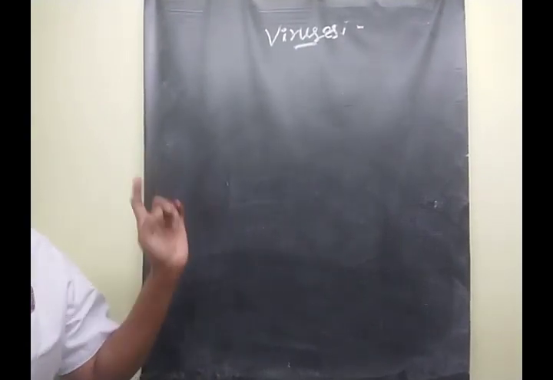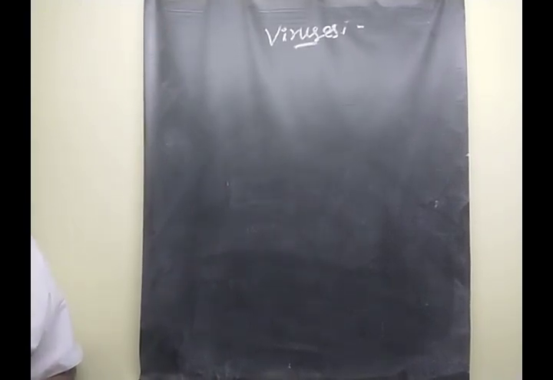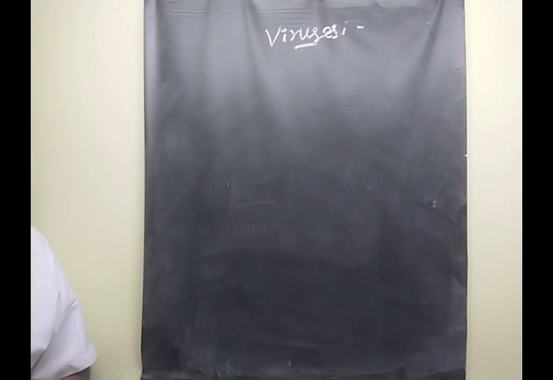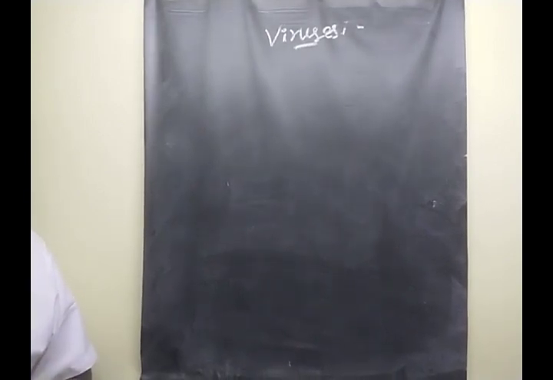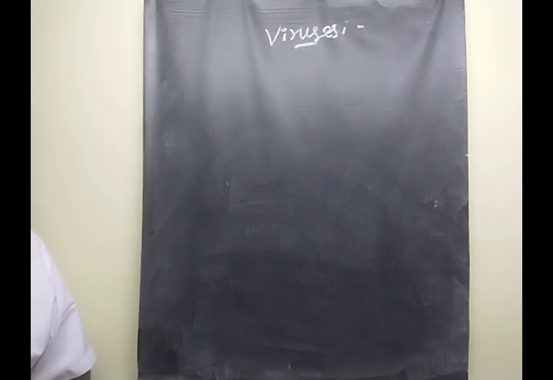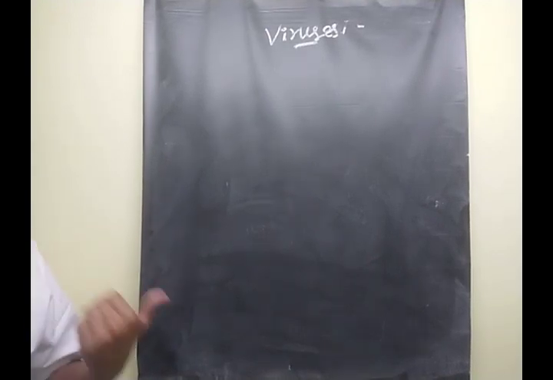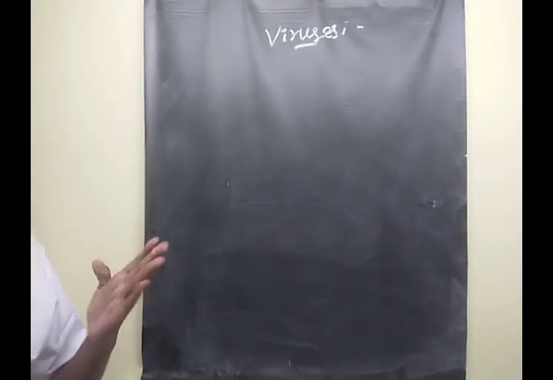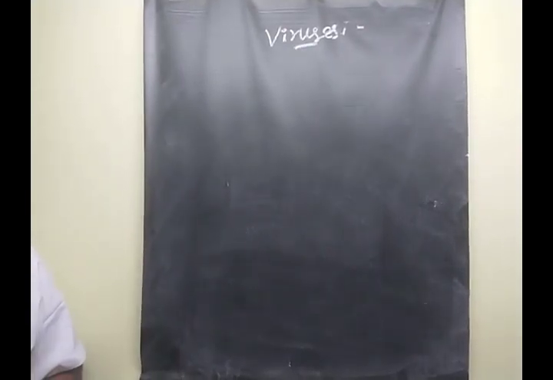Okay, so this is the definition of a virus. The virus is an ultramicroscopic or submicroscopic particle, an obligate intracellular parasite. Clear? The word virus is obtained from a Greek word, and its meaning is poison.